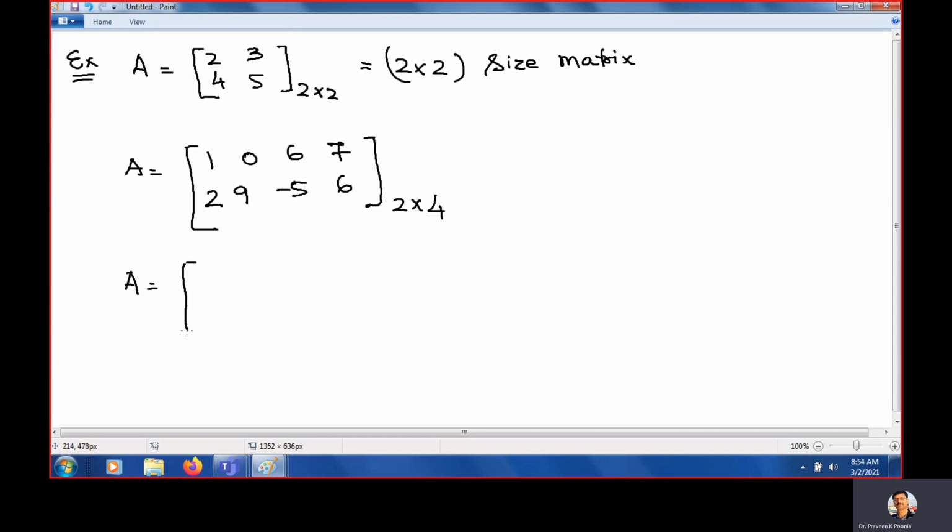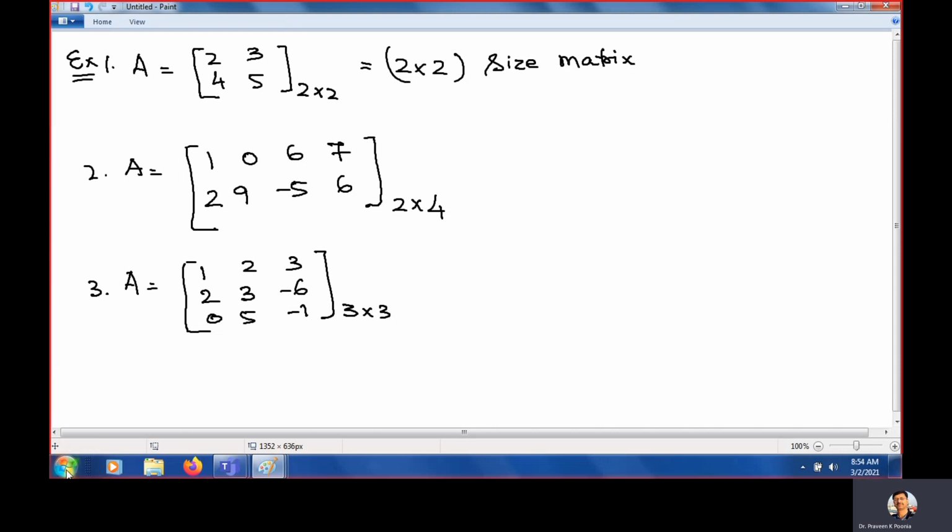This is example 1, this is example 2, and this is example 3. It is 1, 2, 3, 2, 3, minus 6, and 0, 5, minus 1. What is the size? 3 rows and 3 columns. It is a 3 by 3 order matrix.